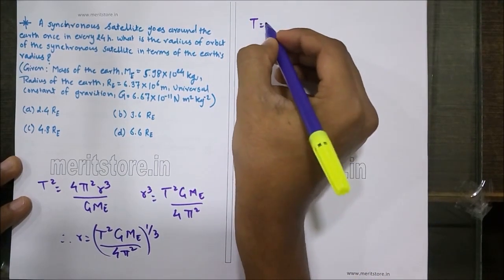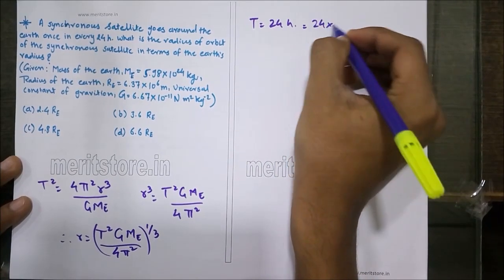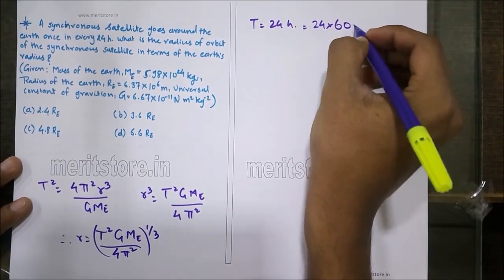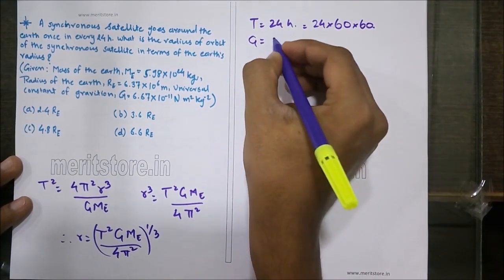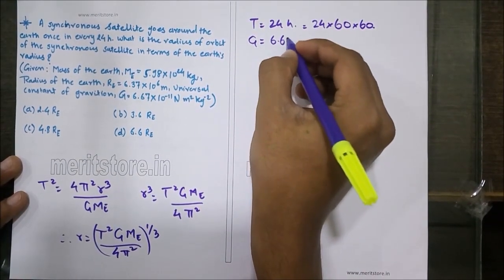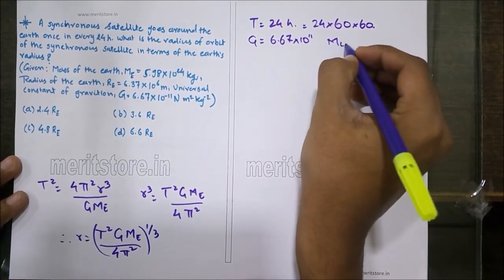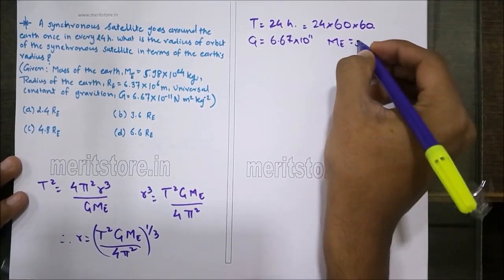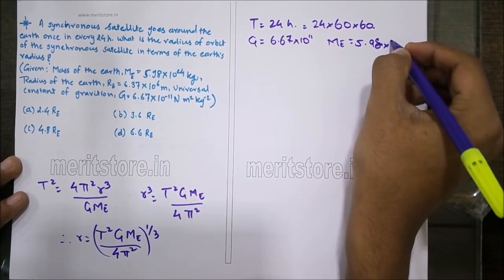Here T is given as 24 hours, which is nothing but 24 into 60 minutes into 60 seconds. The value of gravitational constant is given as 6.67 into 10 raised to minus 11, and the mass of the Earth is given as 5.98 into 10 raised to 24.